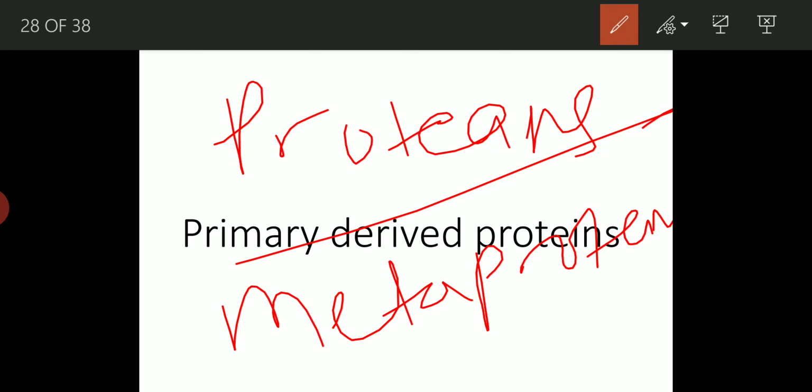Fibrin and myosan are proteans. Then metaproteins are formed in later stage of protein hydrolysis by stronger acids and alkalis. Example: acid and alkali albuminates. And thirdly, denatured and coagulated proteins, they are also primary derived proteins. They are formed on heating alone or with acids, alkalis, or alcohol.